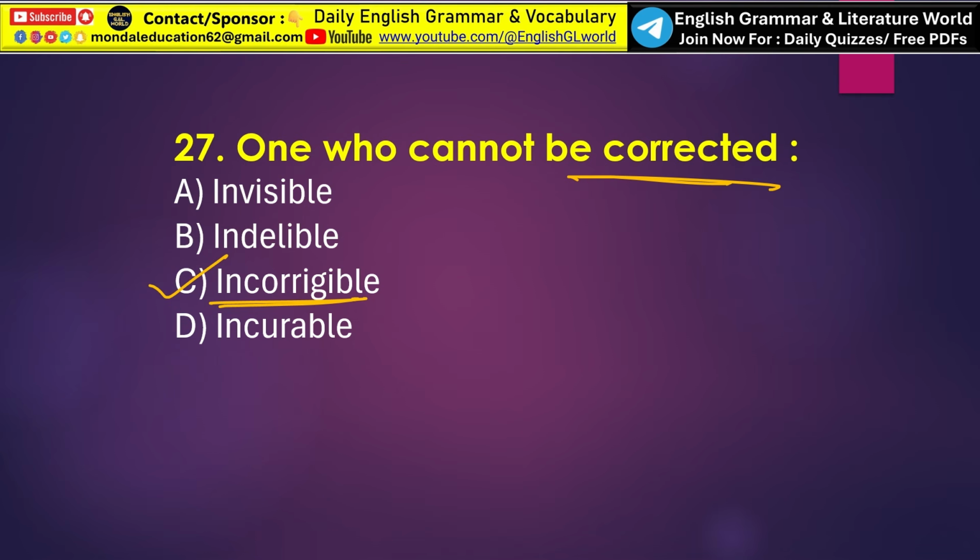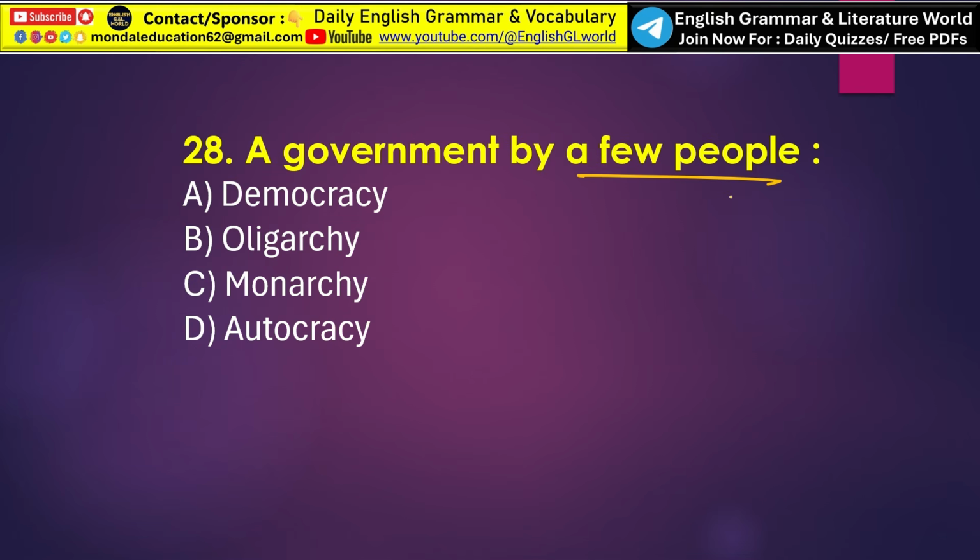Okay, so look at the other options. What is invisible? Invisible means something that cannot be seen. Indelible means something that cannot be removed or erased. Now what is incurable? Incurable means a disease or condition that cannot be cured. Understand?